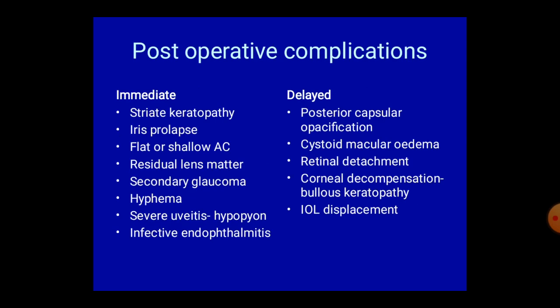Postoperative complications: immediate and delayed. Immediate postoperative complications are striate keratopathy, where there is some loss of endothelial cells, iris prolapse, flat or shallow anterior chamber due to leakage of aqueous humor, where the valve action of the wound is not very good, residual lens matter, secondary glaucoma, hyphema, that is blood in the anterior chamber, severe uveitis, and infective endophthalmitis.